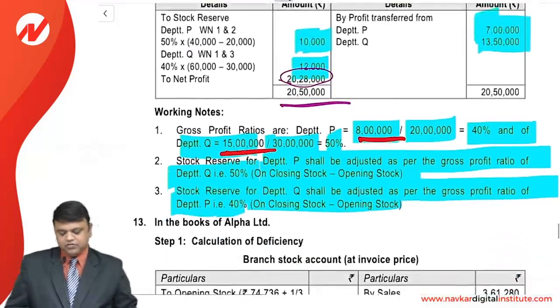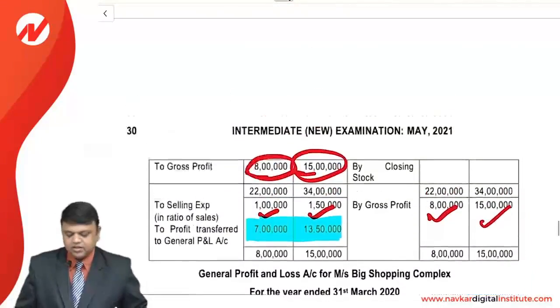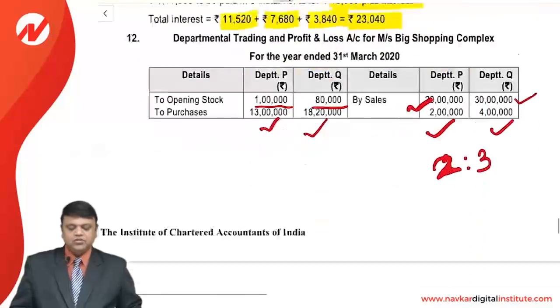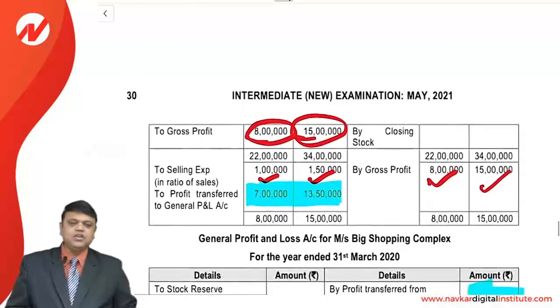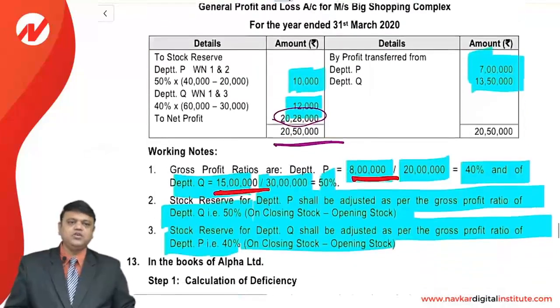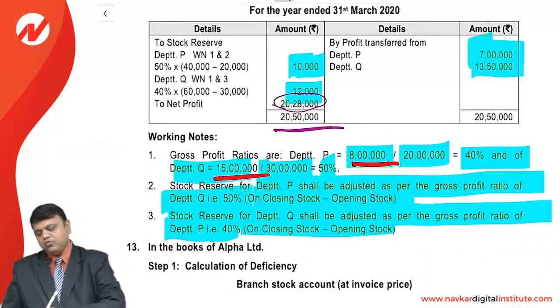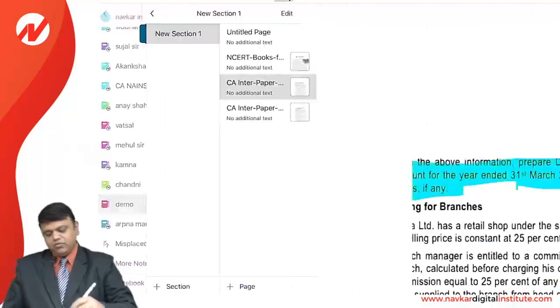So friends, first of all you need to calculate all the inter-department adjustments, and then this sum becomes so easy to solve. This type of sum was there in many RTPs in past years, so I am sure that by practicing more and more sums you will get a good command over the topic. Now we move to the next one.